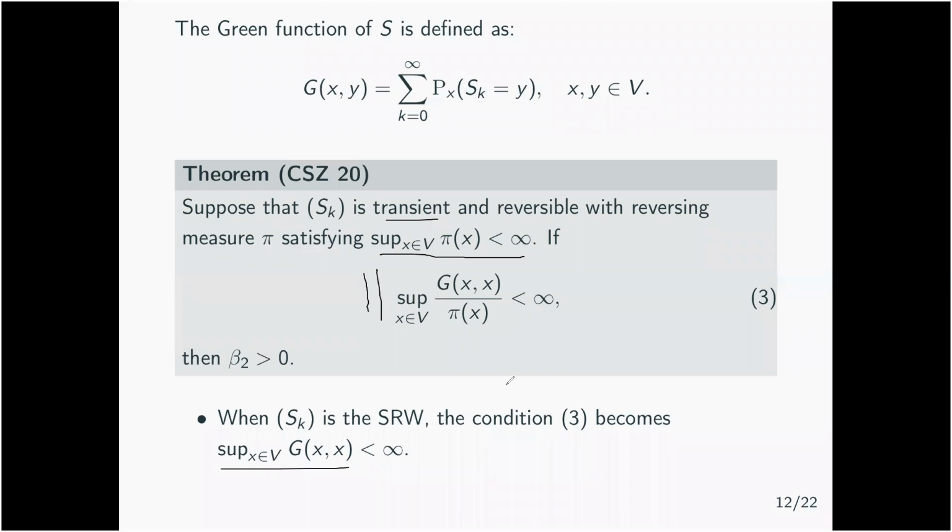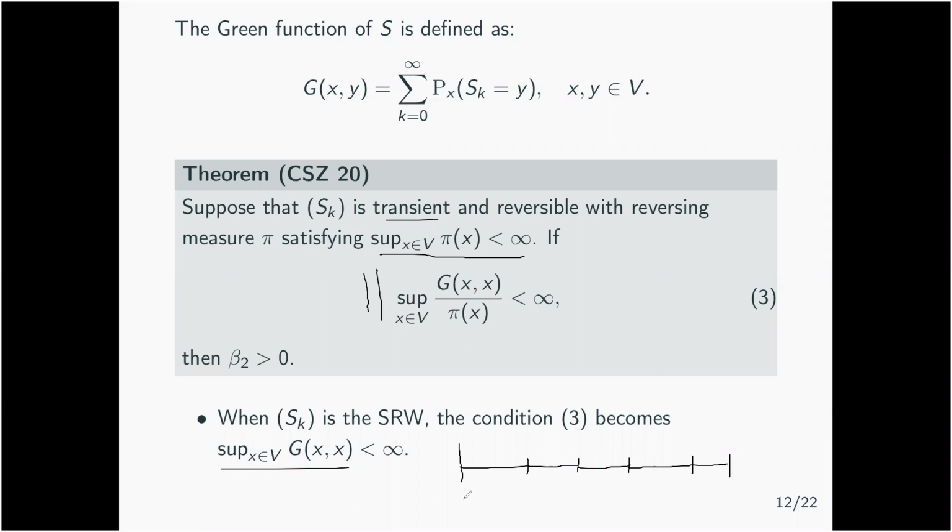And in this case, it is not hard to show the result. So the question is, what happens if it is not the case? If the Green function is not bounded, can you have a transient graph where beta 2 is 0? And in particular, there is no L2 region. So the simple idea is the following. To make the Green function blow up, you can simply assume, for example, that in your graph, you have a large one-dimensional pipe.